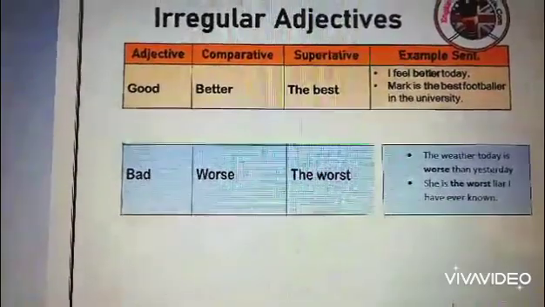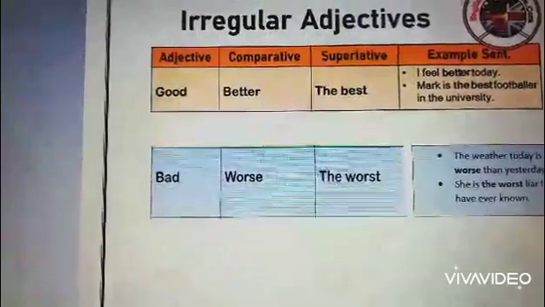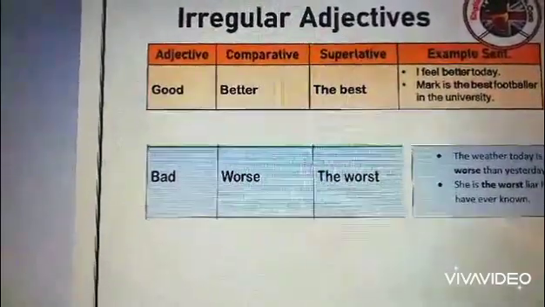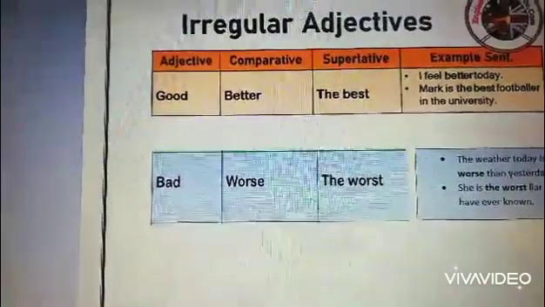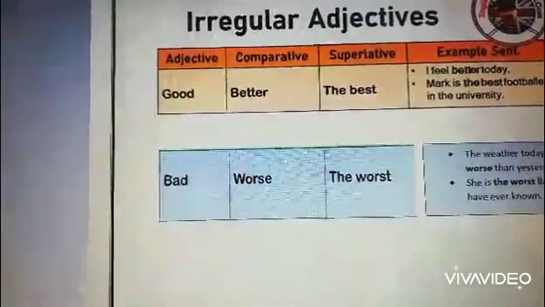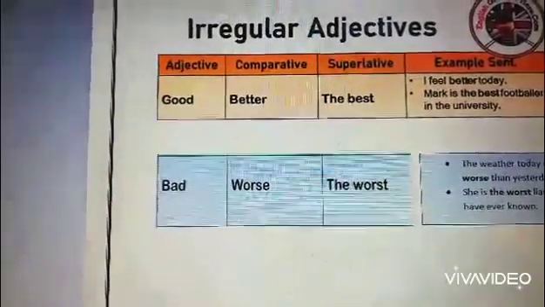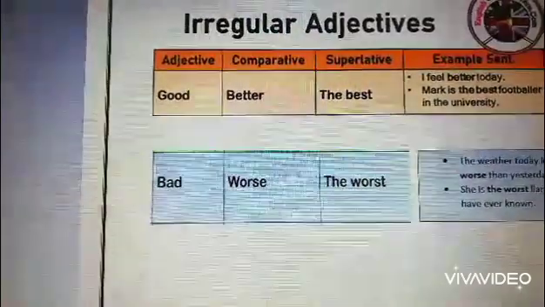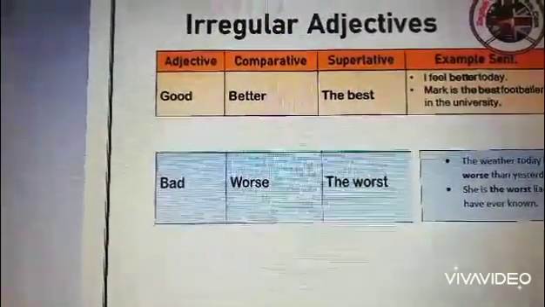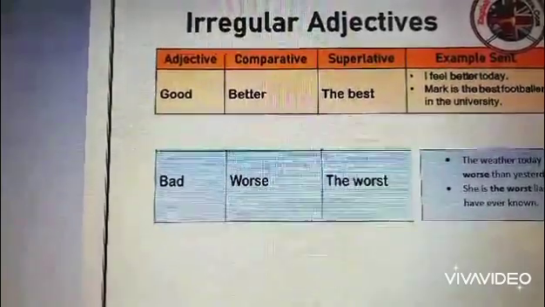Hello 7th grade. In the last two videos we talked about superlative and comparative adjectives, and we said that in comparative we add er to the adjective, then we add the word than to compare between two nouns, and in superlative we add est to the adjective to compare between a noun and a group of nouns. Now we are going to talk about irregular adjectives.